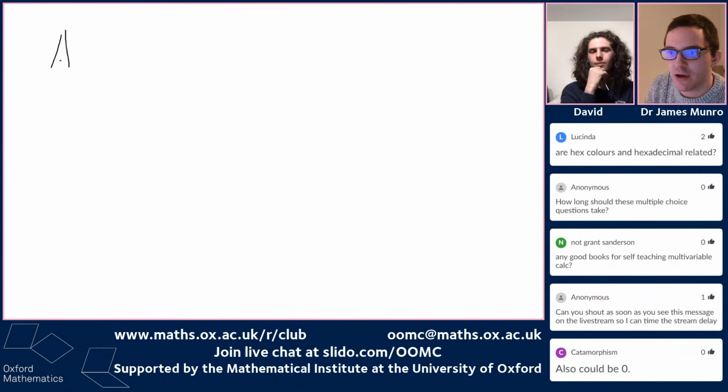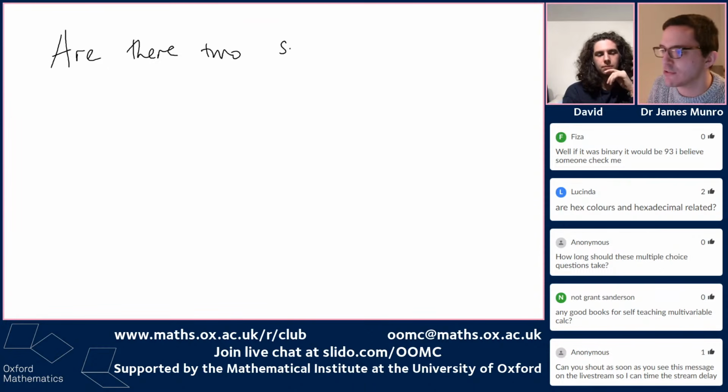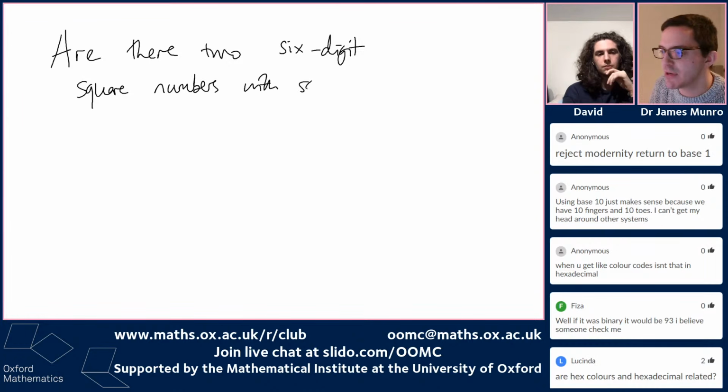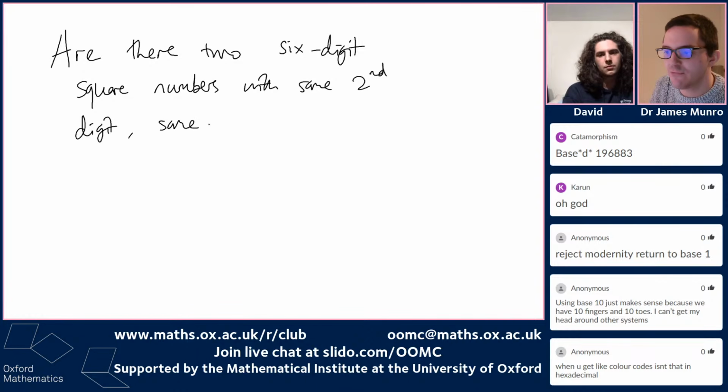Right, I'd like to address a couple of questions. A couple of weeks ago, I set this challenge question. I'm going to rephrase it slightly, but here's the question from episode 0. Are there two 6-digit square numbers with the same second digit, the same fourth digit, and the same sixth digit?